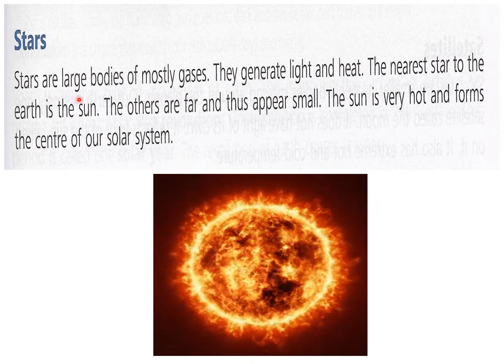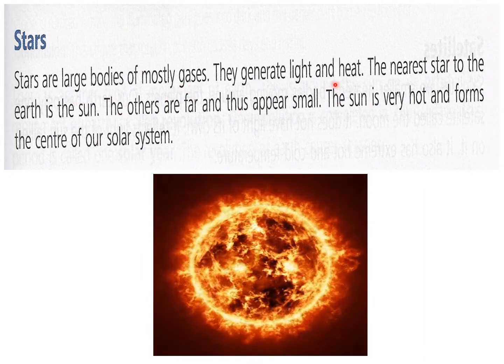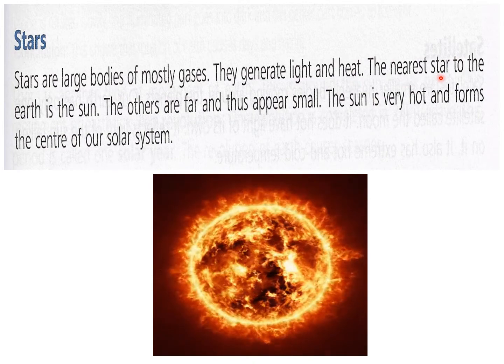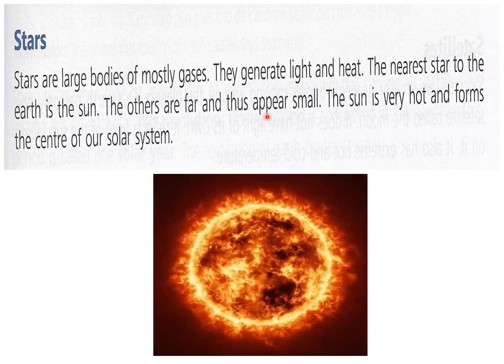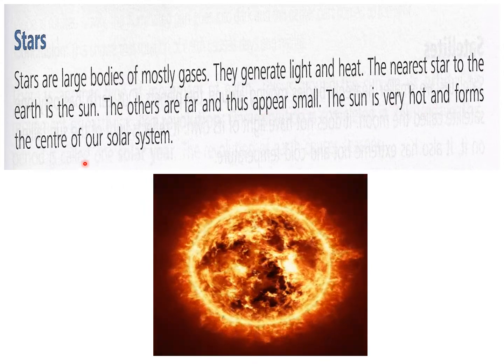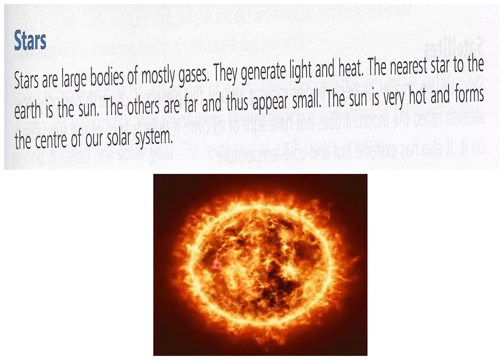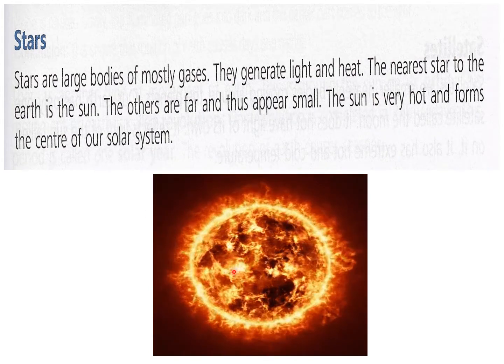Stars. Stars are large bodies of mostly gases. They generate light and heat. The nearest star to the earth is the sun. The others are far and thus appear small. The sun is very hot and forms the center of our solar system. You can see a picture of the sun, how it looks from near.